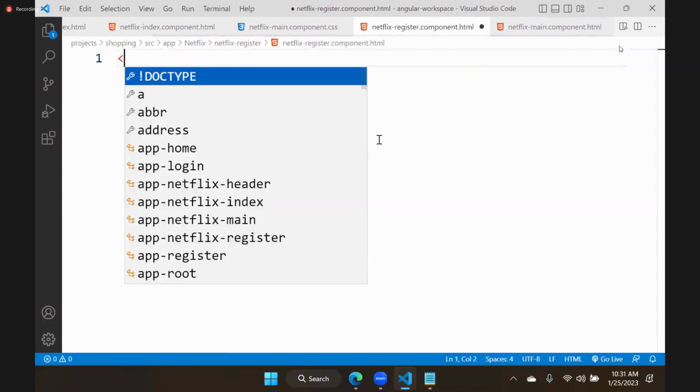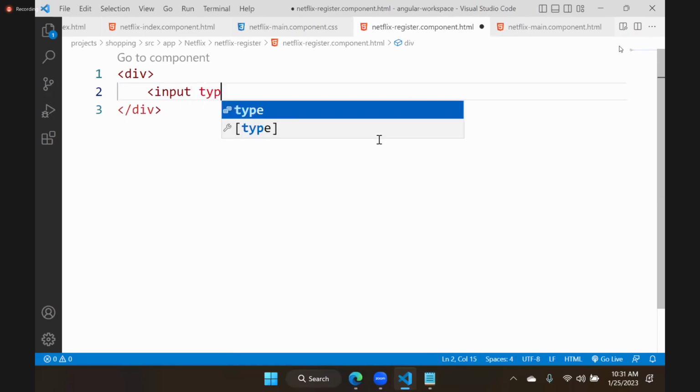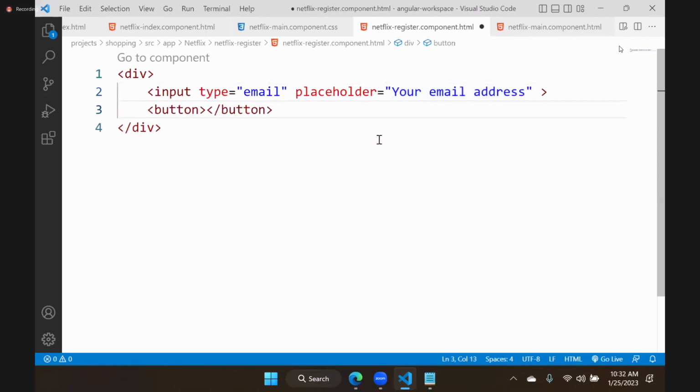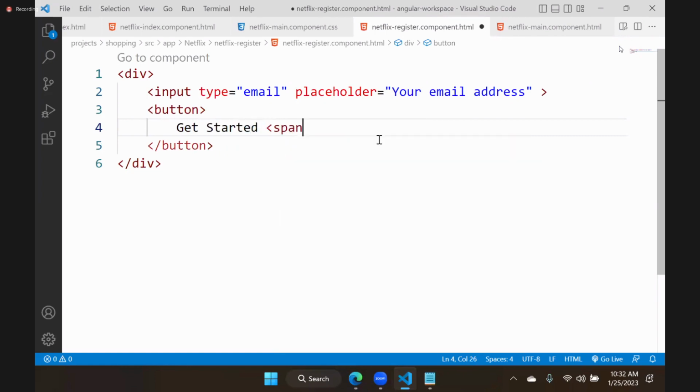Register contains a div. In the div, we need to keep input type email, placeholder your email address. And beside that, there will be a button. Button has Get Started and will have a span, class bi bi-chevron-right.